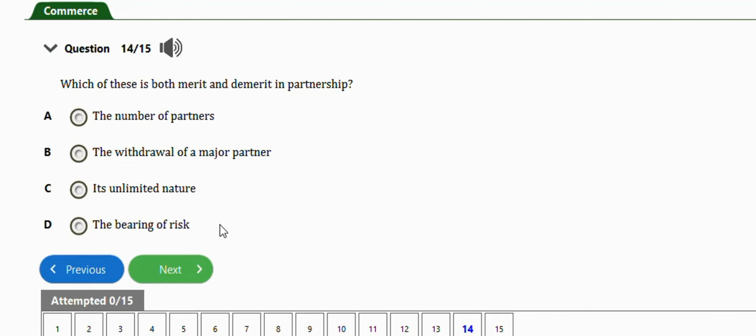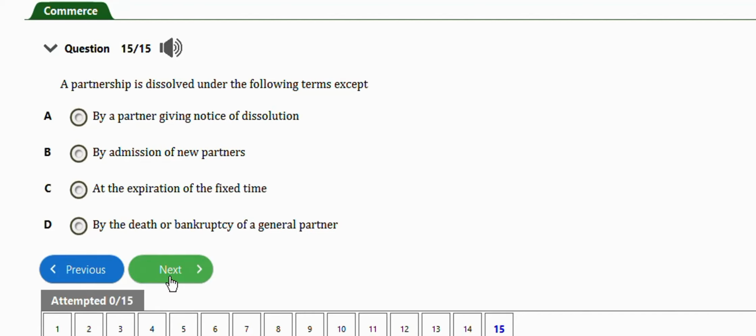So the last question for this video says a partnership is dissolved under the following terms except by a partner giving notice of dissolution, by admission of new members, at the expiration of the fixed date or the fixed time, by the death or bankruptcy of a general partner. So the exception here is by the admission of new partners.